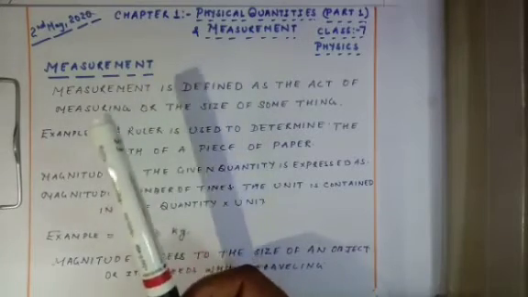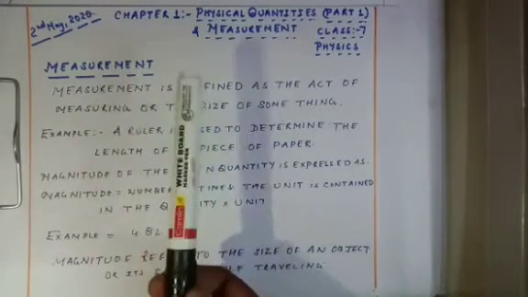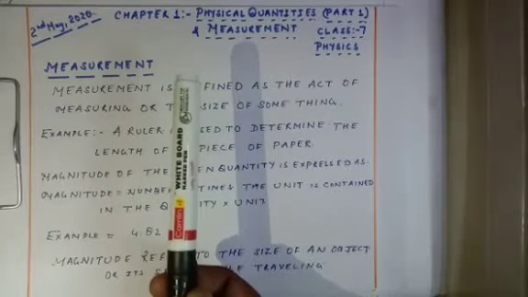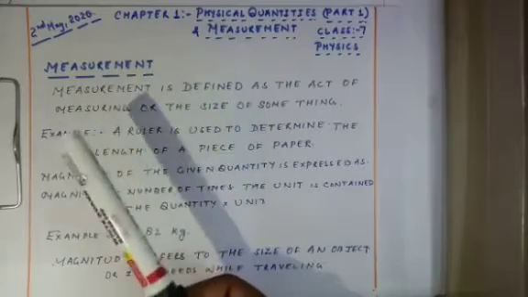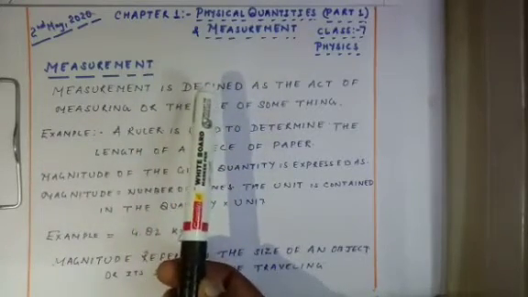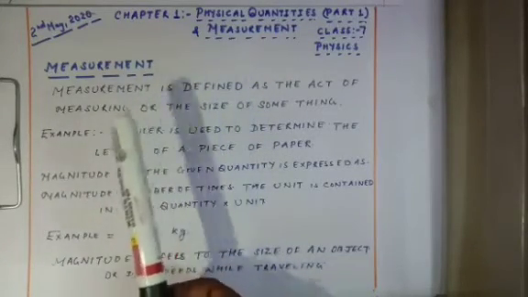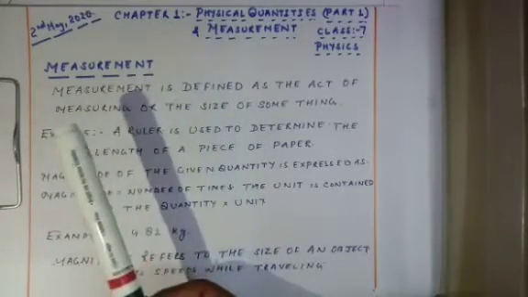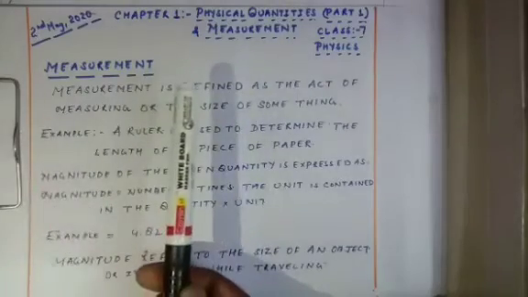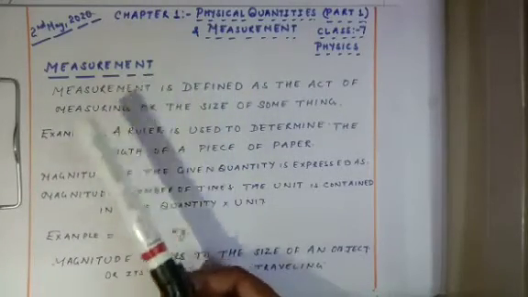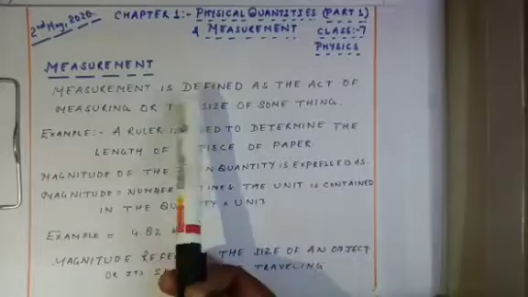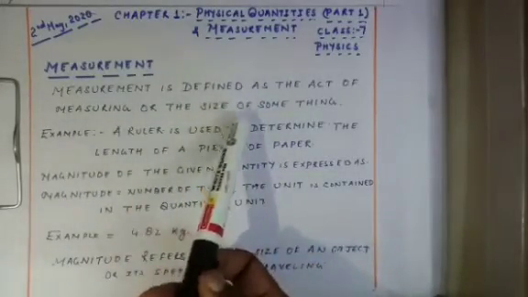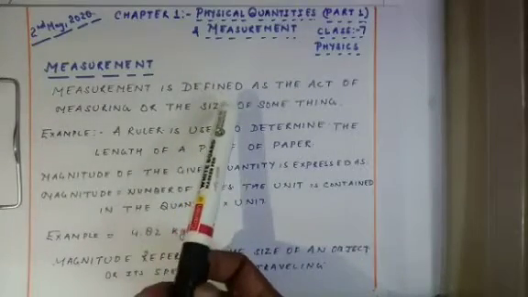Now let us talk about basic things regarding mass. There are two basic things regarding mass that we should always keep in mind. The first is that mass of a substance does not vary from place to place. It means if the mass of a marker is 100 gram, it will remain the same in Prayagraj, in Chandigarh, in America, in Australia.